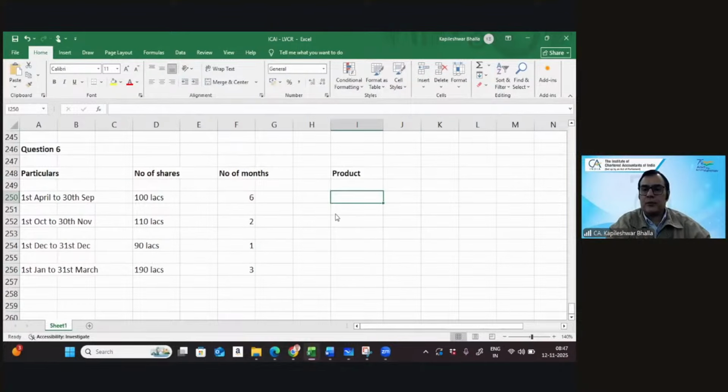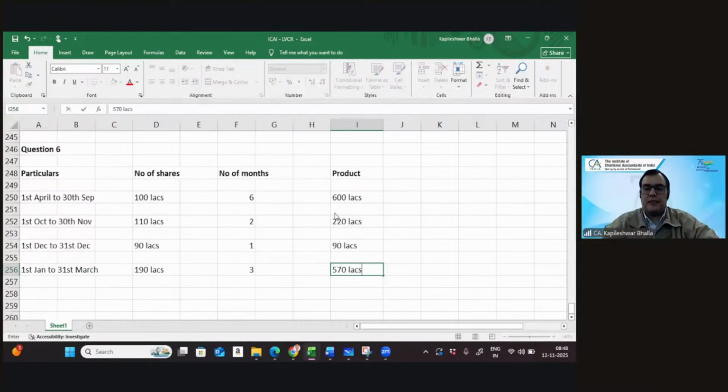So let's take the product. This is 600 lakhs. This is 220 lakhs. This is 90 lakhs. And this is, I guess, 190 into 3, 570 lakhs. That's absolutely correct. Wonderful indeed. So now with this, we can do the calculations.